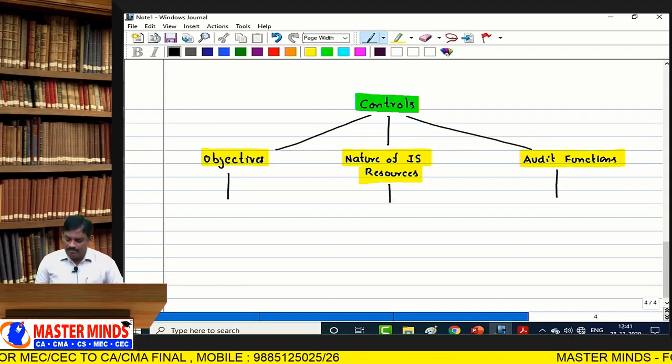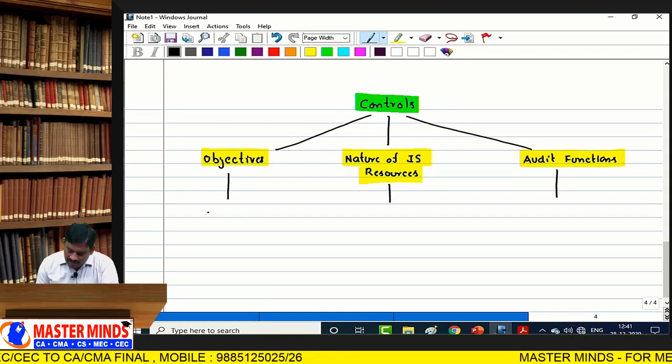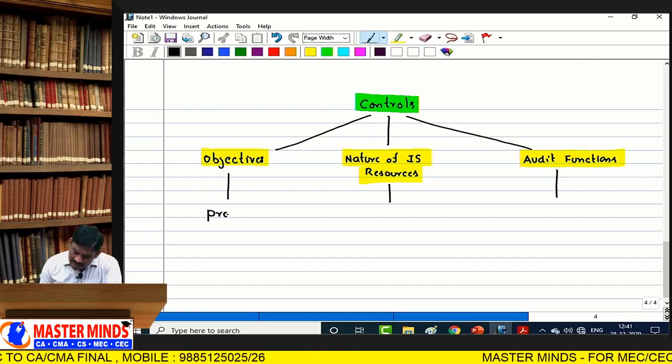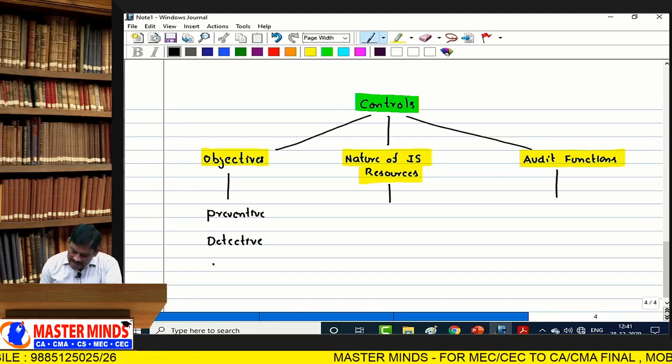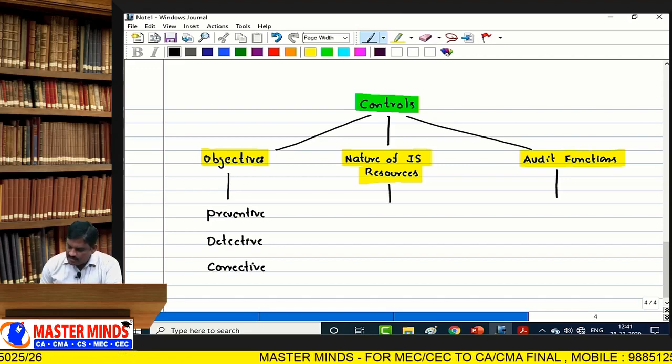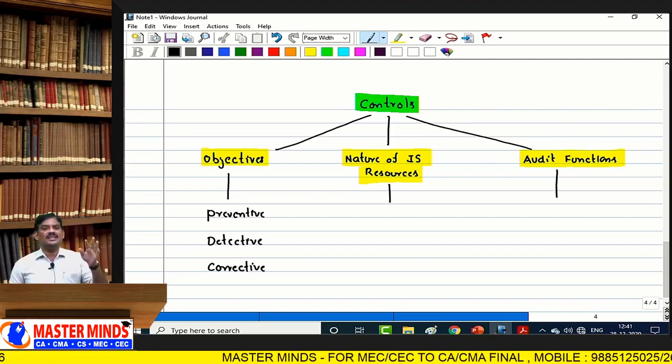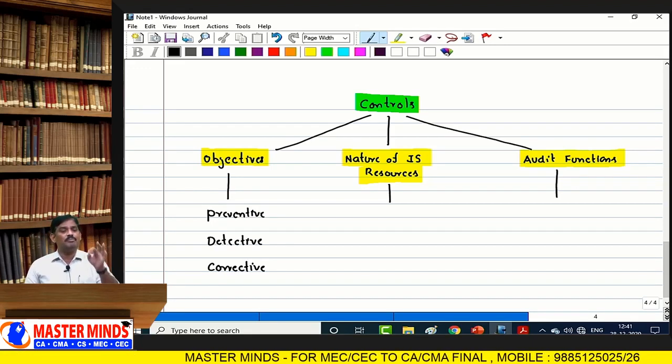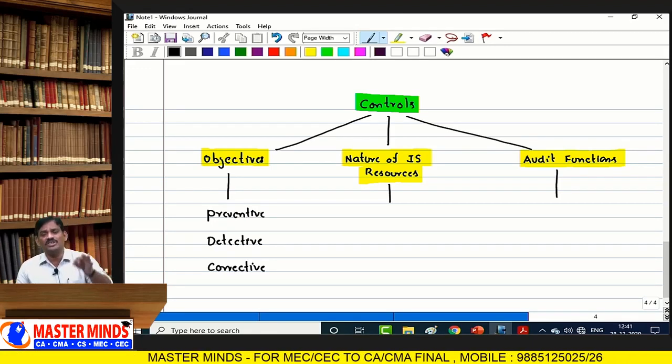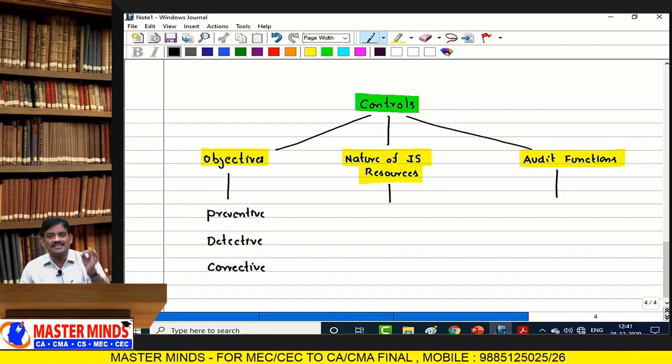That is, based on objectives, we can have preventive, detective, and corrective controls. Preventive controls are the controls which are used for preventing an error, omission, or malicious act from occurring.